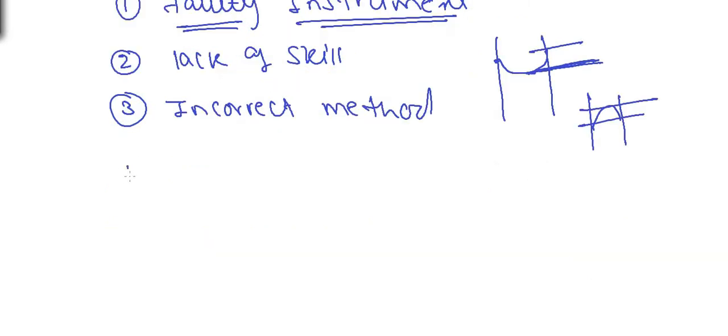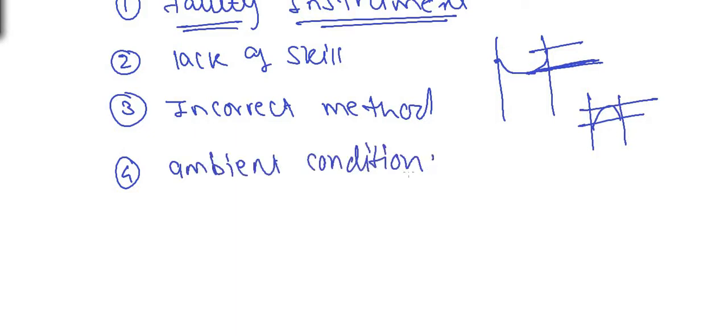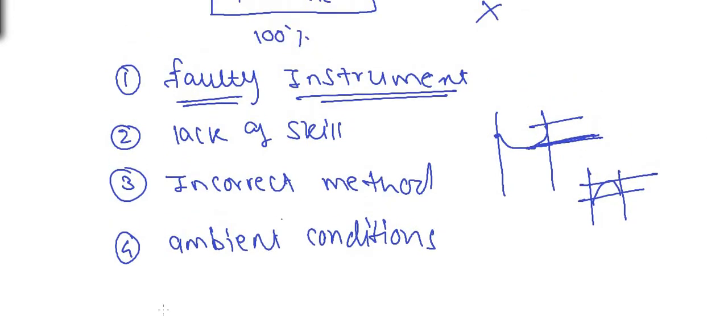Number 4, ambient conditions. Ambient condition refers to the temperature, pressure, and wind current at the time of performing the experiment. If they are not correct at the time of performing the experiment, then that may lead to uncertainty in the readings taken.